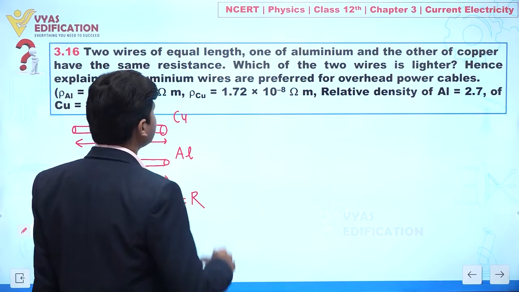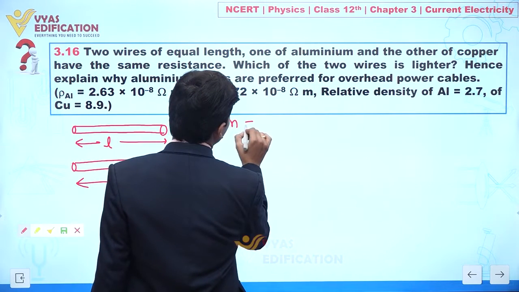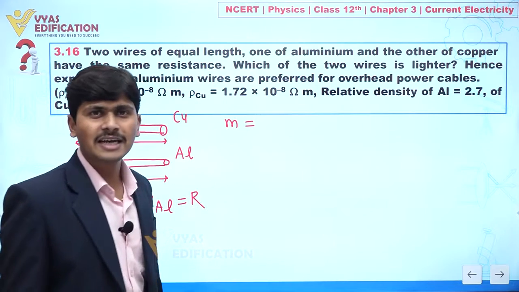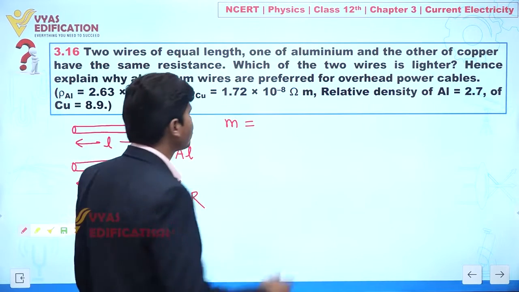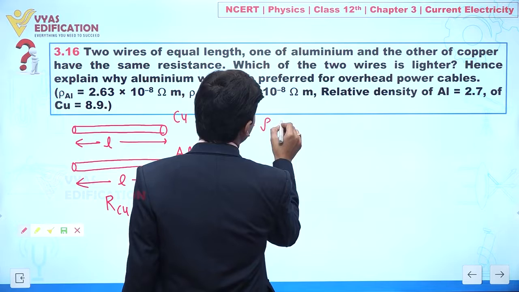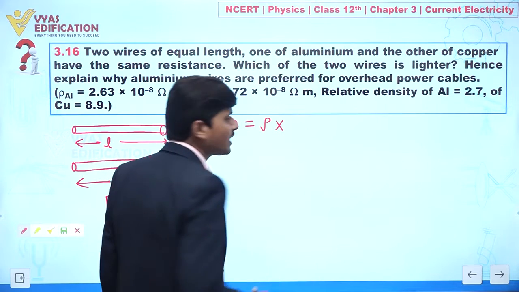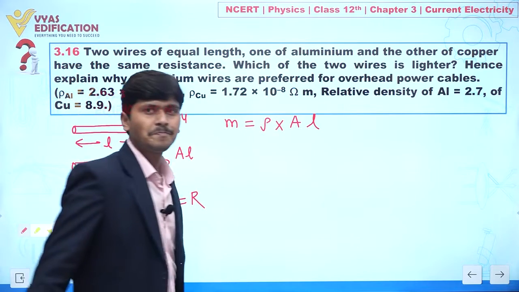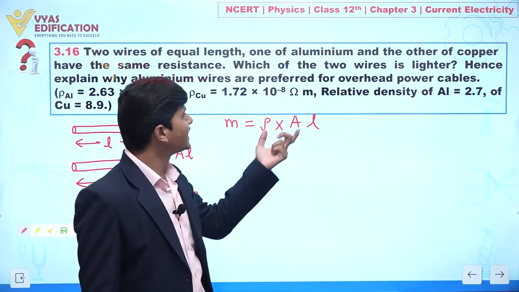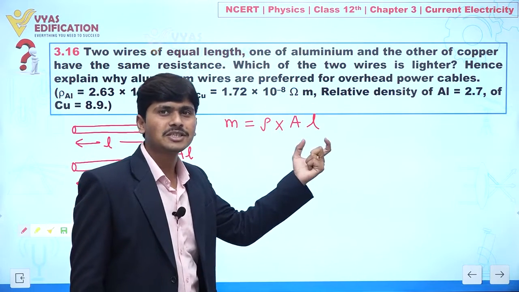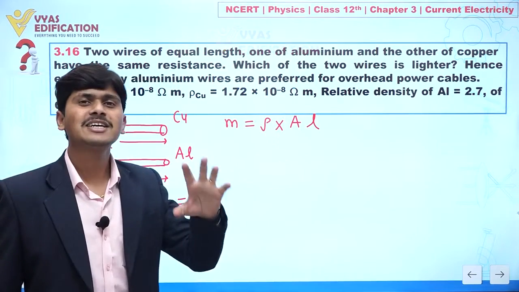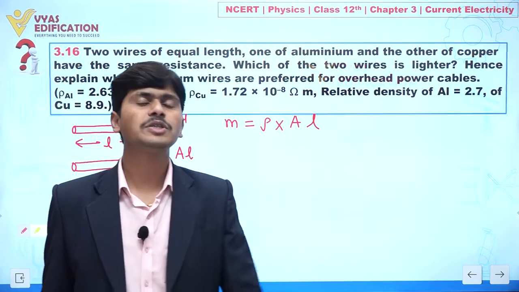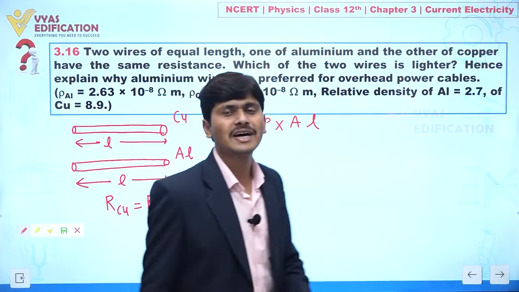First of all, mass is density times volume. Let's say density is rho, and volume is area multiplied by length. Now we know the densities of aluminium and copper are given to you, but nothing is given about area. But one more piece of information is given: the resistance of both wires is the same.